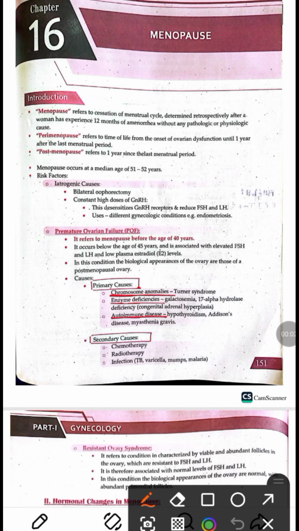So today we are starting a new chapter, that is menopause. Menopause is simply defined as the cessation of the menstrual cycle, and a woman who has experienced 12 months of amenorrhea without any pathological or physiological cause is known as menopausal.